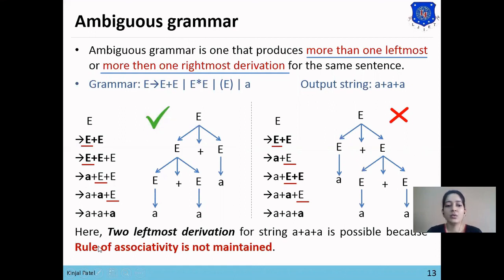For that, the rule of associativity should be maintained in our grammar. So we will learn how we can maintain the rule of associativity and the rule of precedence in the grammar in the next lecture. Thank you.